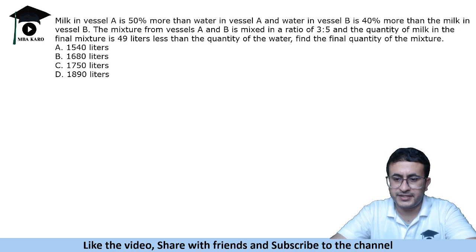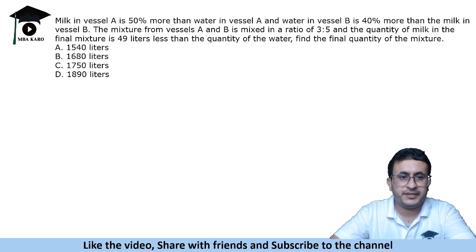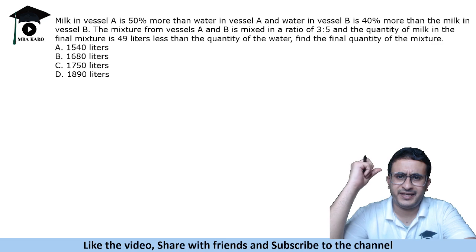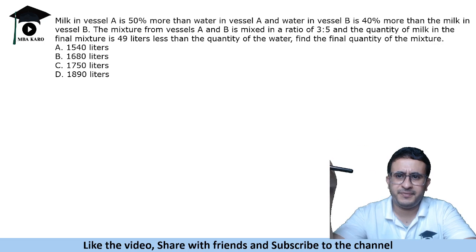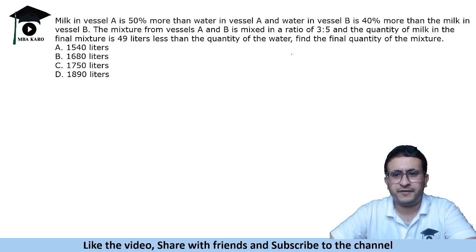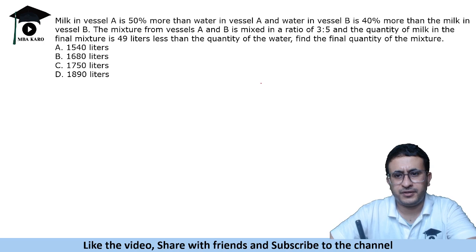Alright, so here's the next question. It says that milk in vessel A is 50% more than water in vessel A, and water in vessel B is 40% more than milk in vessel B. The mixture from vessel A and B is mixed in the ratio of 3:5, and the quantity of milk in the final mixture is 49 liters less than the quantity of the water. Find the final quantity of the mixture.